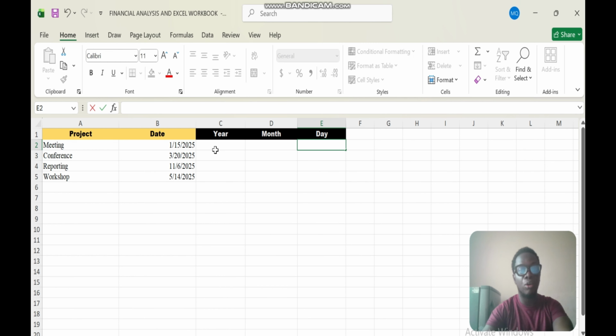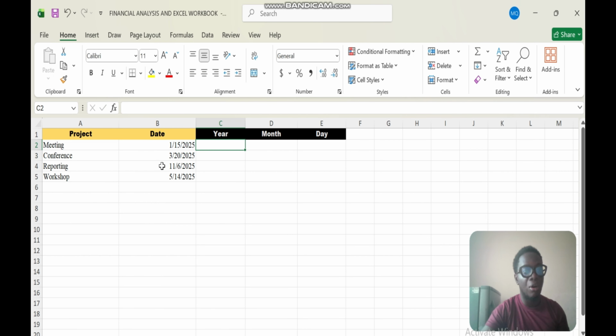Let's assume now we have this project, and this is the data set we are going to be using. I'll be leaving that in the description box below so that you can follow along. We have the various dates, and we've created 3 new columns for our year, month, and day. So that if there was another column for total sales, we'll be able to group the total sales by the month, and then group the total sales by the day when we are doing our analysis.